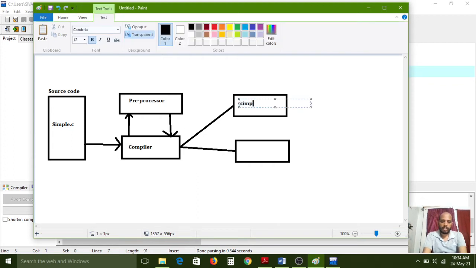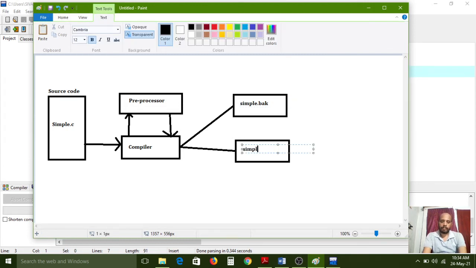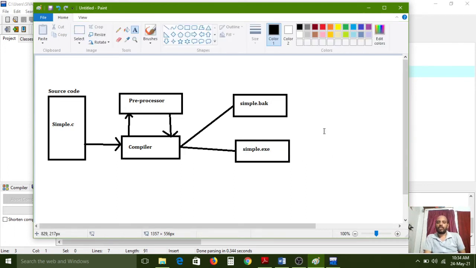simple.bak, a backup file. After that, one more file it will generate: the simple.exe file can also be generated by the compiler. While executing, the simple.exe file is used by the execution engine